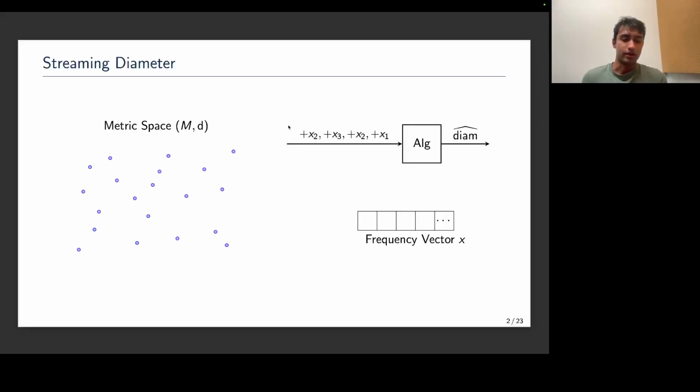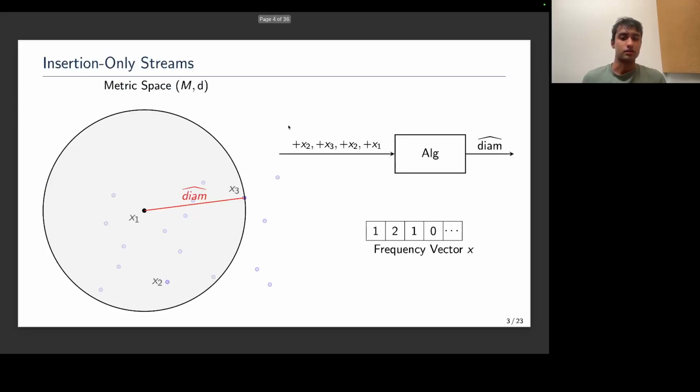So maybe we would try to relax the problem and allow for approximation of diameter. In this case, when we're still thinking about insertion-only streams, is there something better we can do? In particular, I want an approximation algorithm that uses sublinear space. And it turns out the answer is yes.